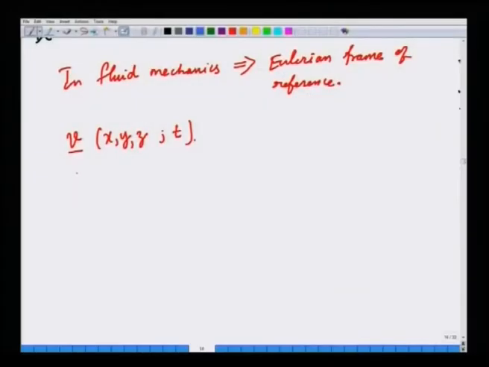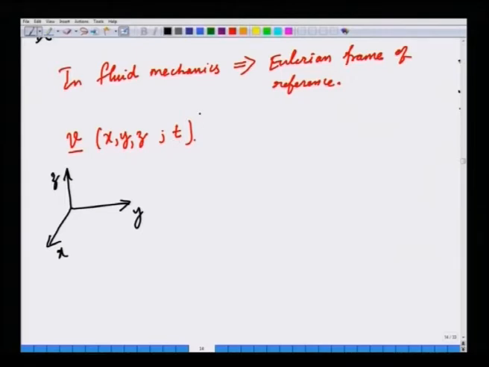In fluid mechanics we will use the Eulerian frame of reference, and the Eulerian velocity field is given by v, the velocity vector. Remember that velocity is a vector in general. In fluid mechanics all 3 components of velocity will be present, so we need to preserve v as a vector, and it is a function of the 3 spatial locations that you choose to work with, and it is also a function of time.